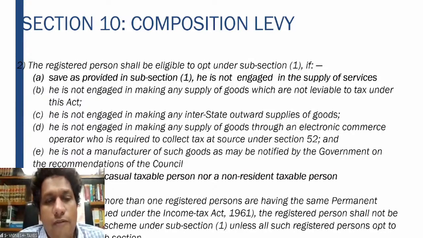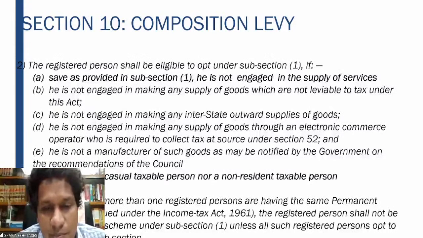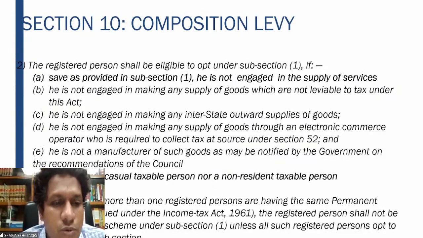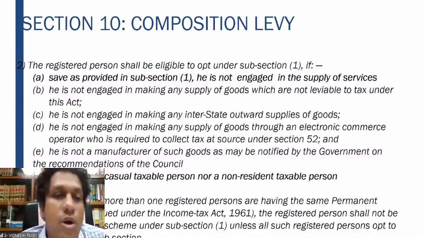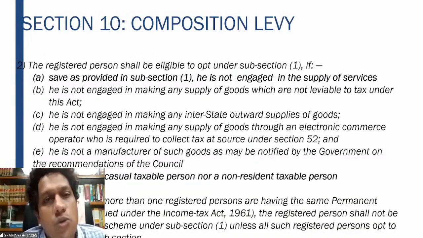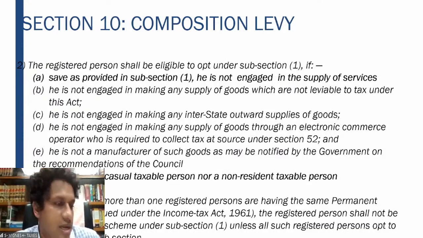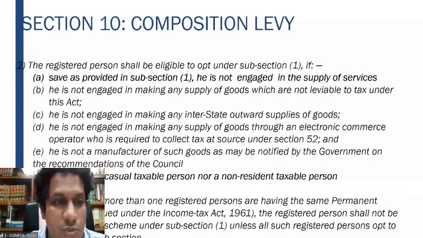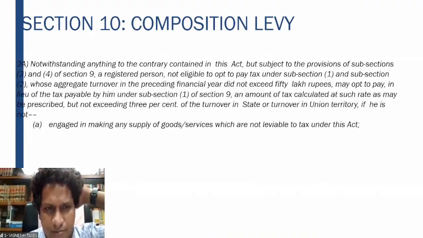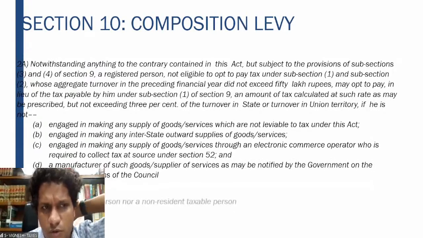Then, provided that where more than one registered persons are having the same PAN number, the registered person shall not be eligible to opt for the scheme unless all such registered persons opt to pay the tax under that subsection. What does this mean? If a person has one PAN number and more than one GST number, he can opt for the composition scheme. If he opts for the composition scheme, all the GST numbers which he has should go for the composition scheme. He cannot have one GST number under the composition scheme while another is under the regular scheme. I hope you got this point. This is also a provision which is there. So moving forward.